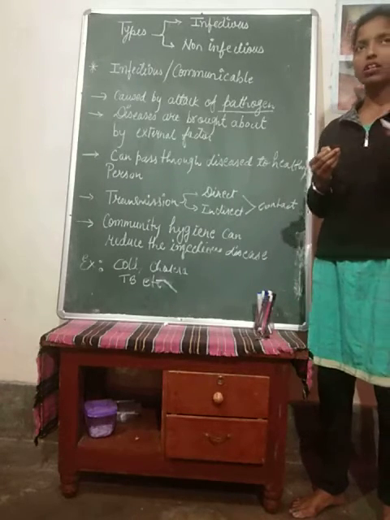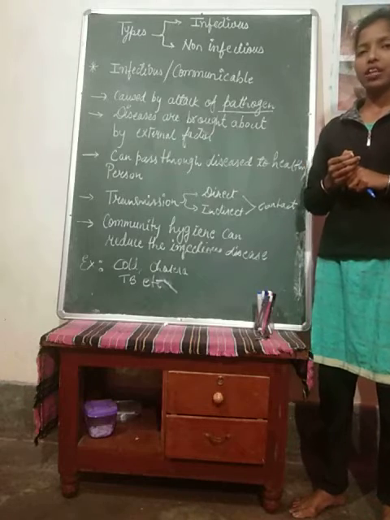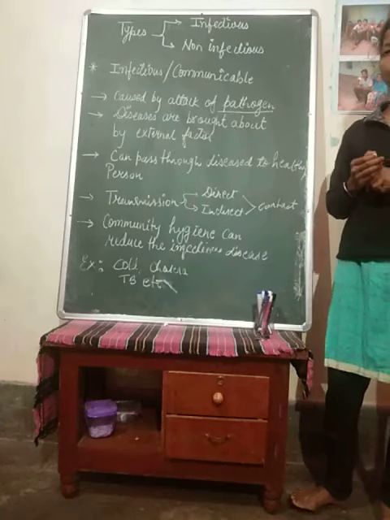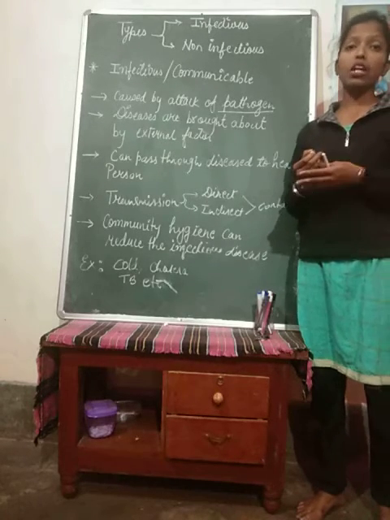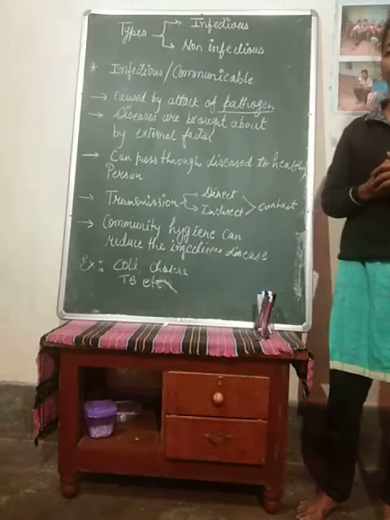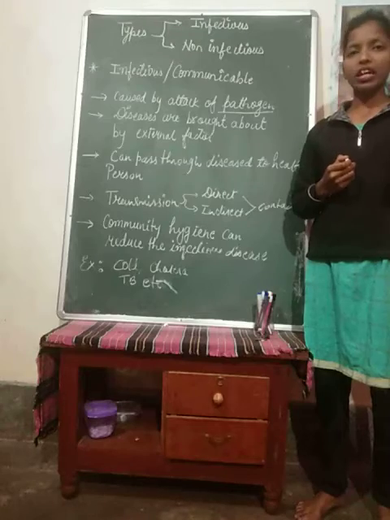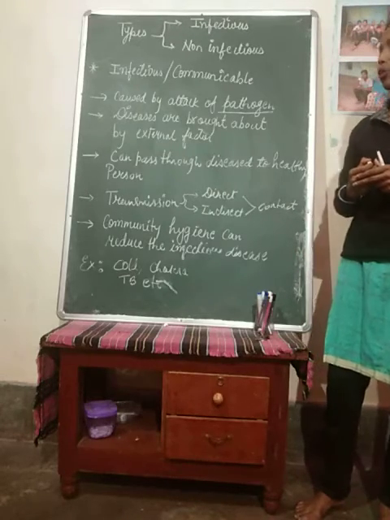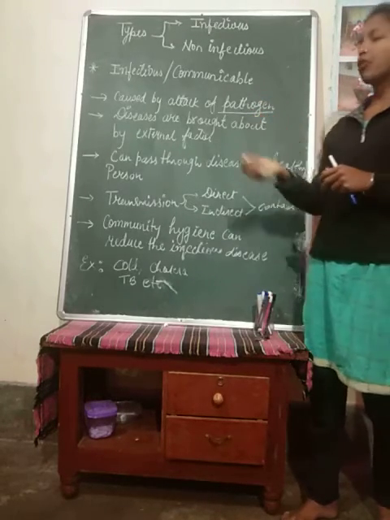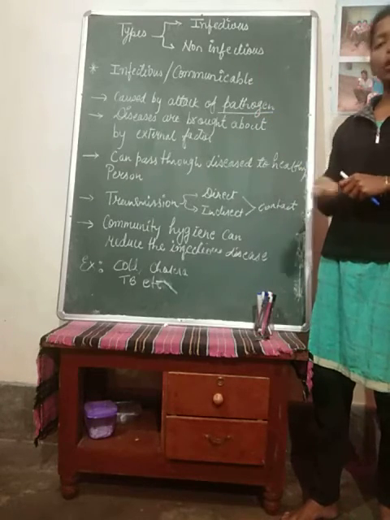Sometimes it happens in the friend circle also, if one person is suffering from cough and cold and the others are not taking precautions, or the person itself is not taking precautions, then it can spread from one to another in the same group. So this is caused by the attack of pathogens, and in this way it is communicable also.